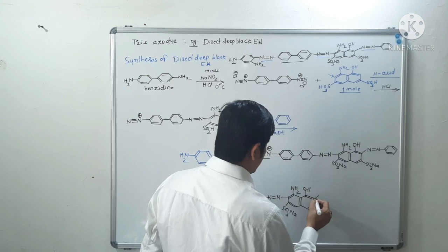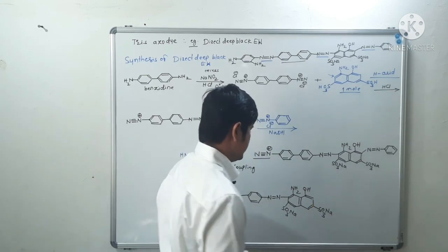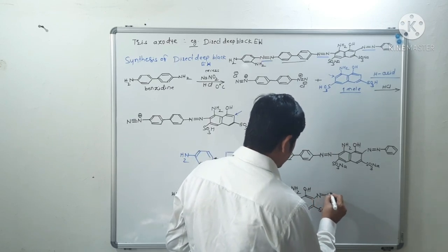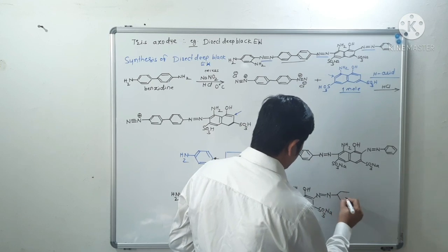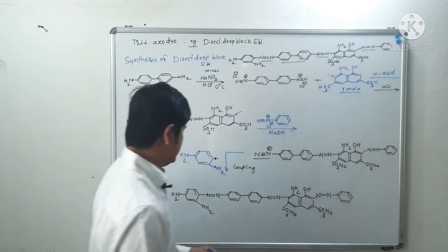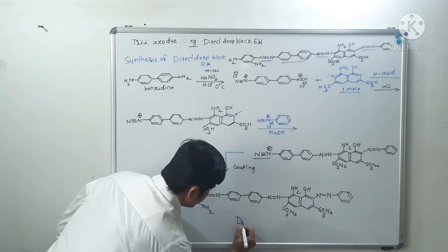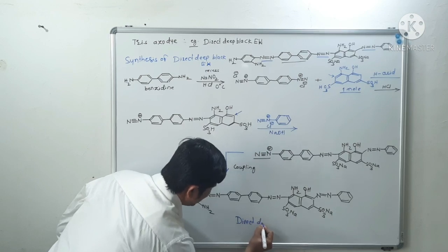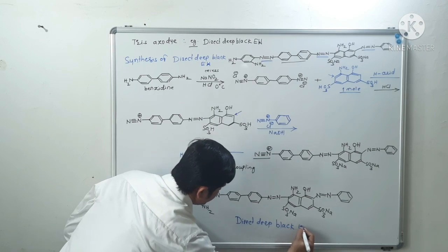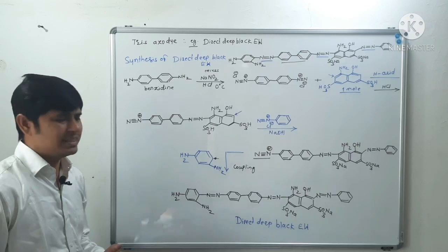Okay, and the rest you have to write: phenyl ring here, N double bond N, phenyl. So this is direct deep black EW. Okay, in this way this direct deep black EW is synthesized.